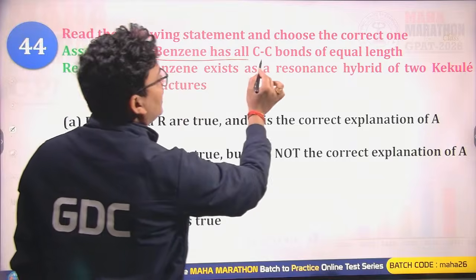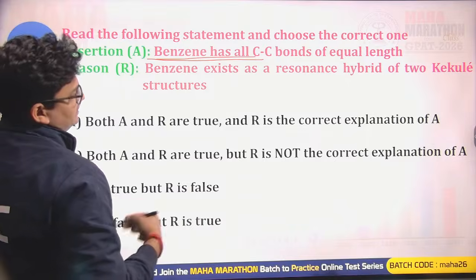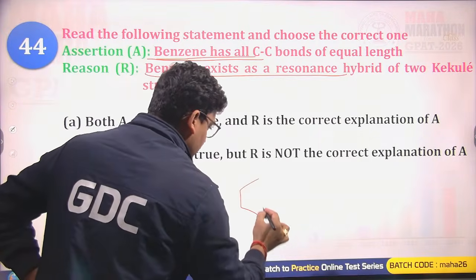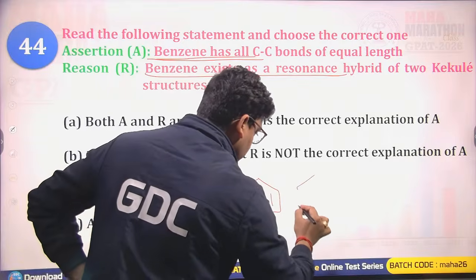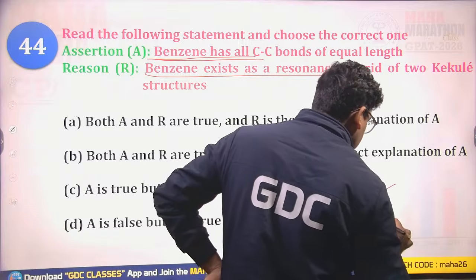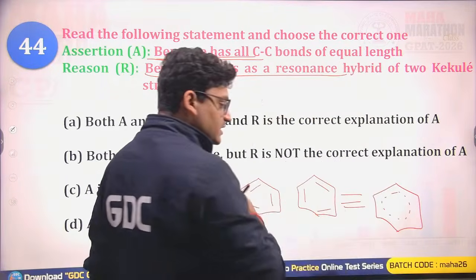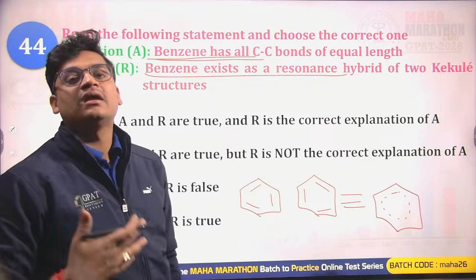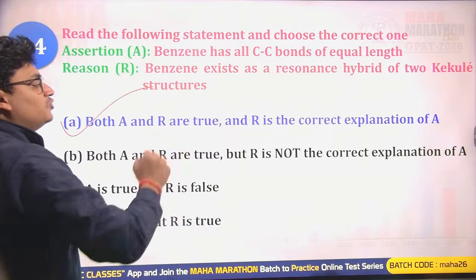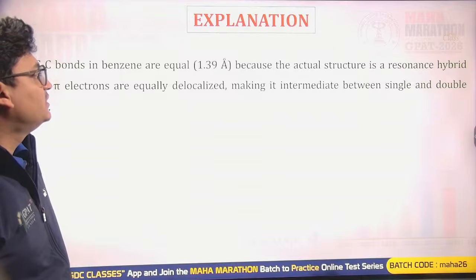Okay. We are having the next statement question. Benzene has all carbon-carbon bonds of equal length. Yes, that is correct. Benzene exists as a resonance hybrid of 2 Kekulé structures. So here we are having benzene 1 and the second Kekulé structure, and in the resonance hybrid of these 2 Kekulé structures, all the carbon-carbon bond lengths are having the same partial double bond character. So yes, both the assertion and reason are true, and the reason is explaining the assertion very well. So yes, A will be the right answer.